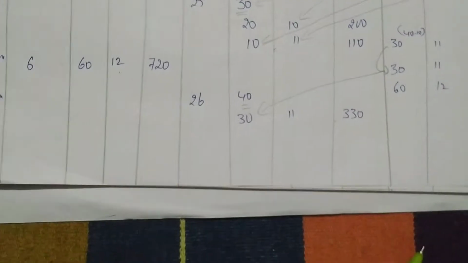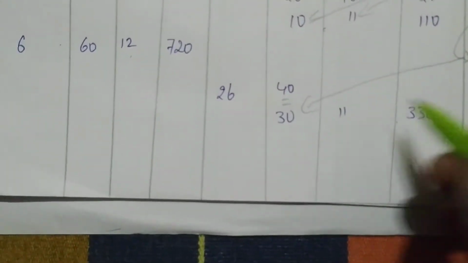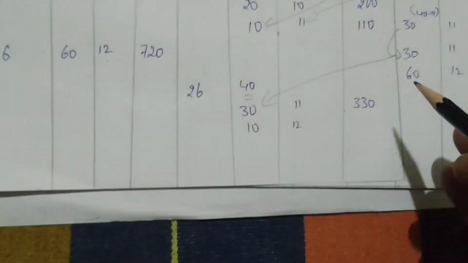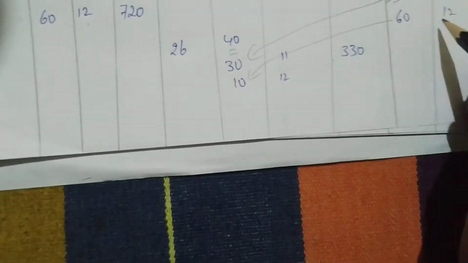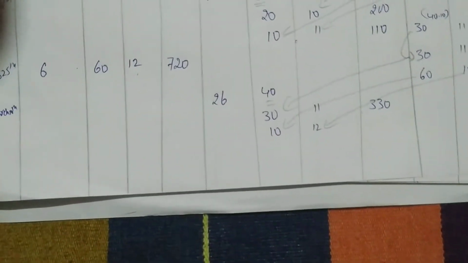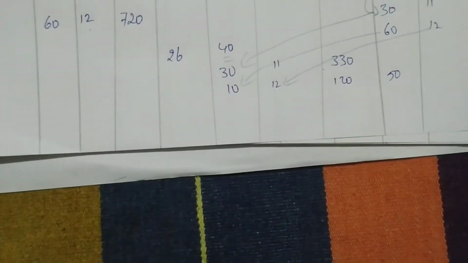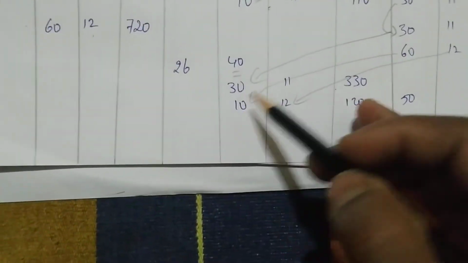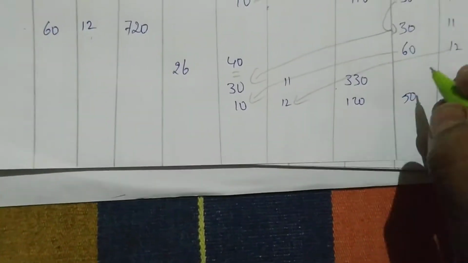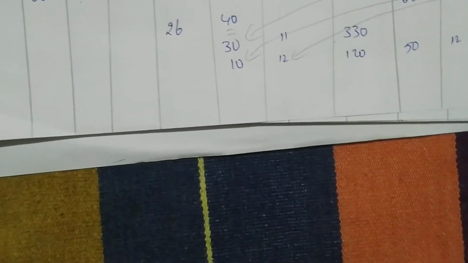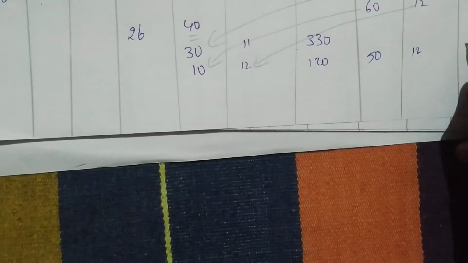60 units you have. From 60 you have to issue. How much do you need more? 10 units you need. So 10 units. Rupees will be 12. So from 60 you are giving 10 and the rupees will be 12. So 120. Okay. From 60 you issued 10, the balance will be 50. So rupees is 12. 50 into 12 is how much? 600. So you are having 600 rupees of quantity.